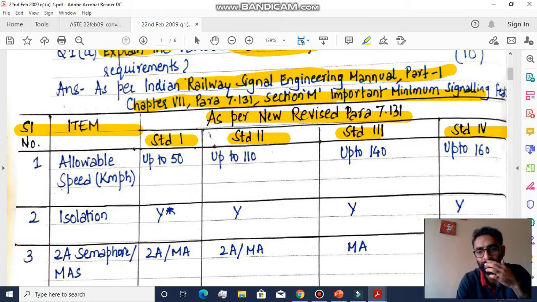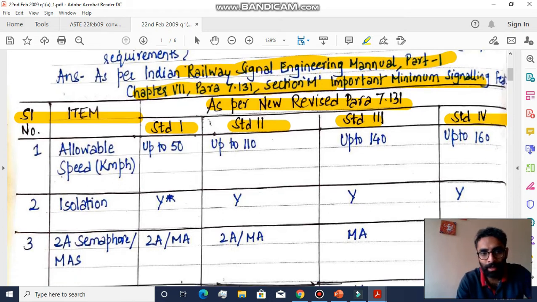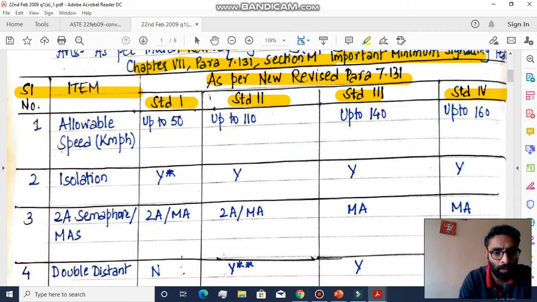So these are all the 4 standards of interlocking. First of all, what is the allowable speed? That is the criteria for differentiation between the 4 standards of interlocking. Up to 50 km per hour in standard 1, up to 110 km per hour in standard 2, up to 140 km per hour in standard 3, up to 160 km per hour in standard 4, right? 50, 110, 140 and 160.